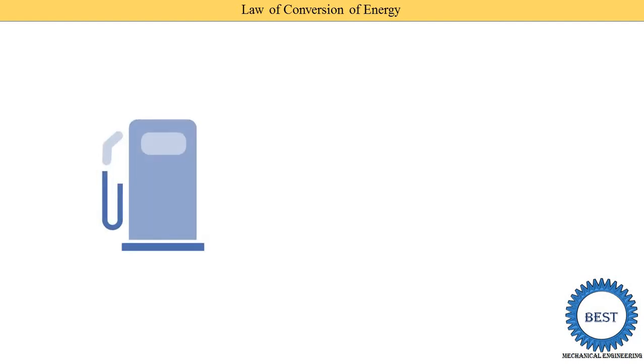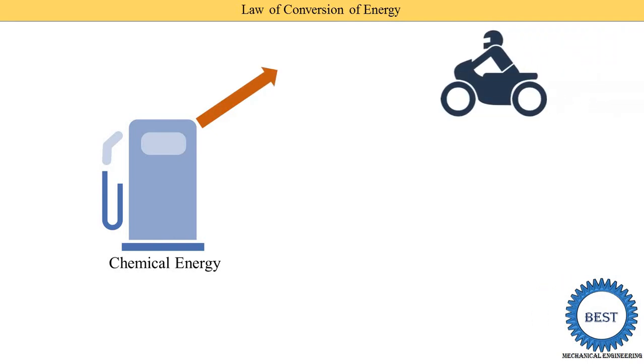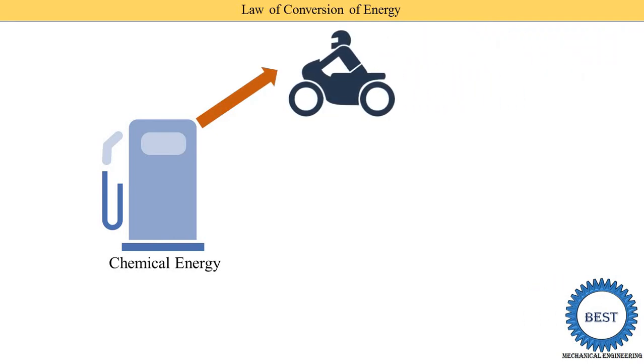Now the second example. Here you see the symbol of a petrol pump, a diesel pump, a CNG pump, or any gas station. In every petrol, diesel or gas, there is chemical energy. Now we fill this petrol or diesel in our vehicles. Suppose you run your two-wheeler bike. In the bike you fill the petrol.